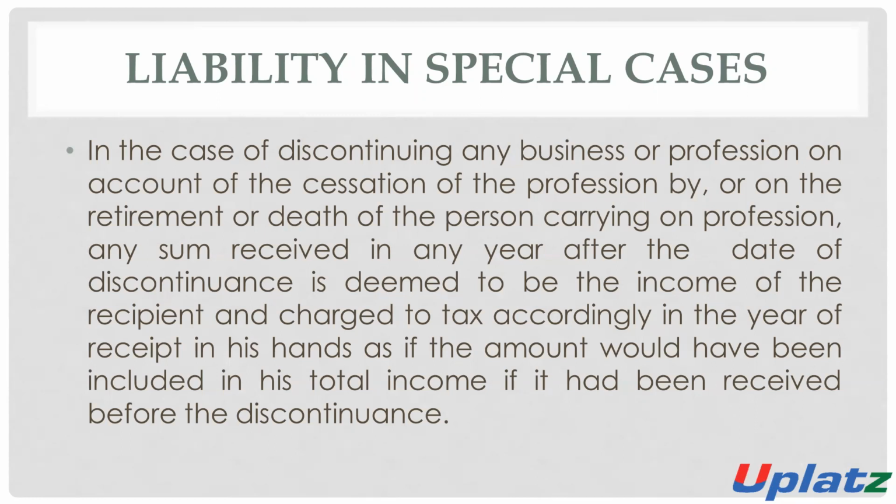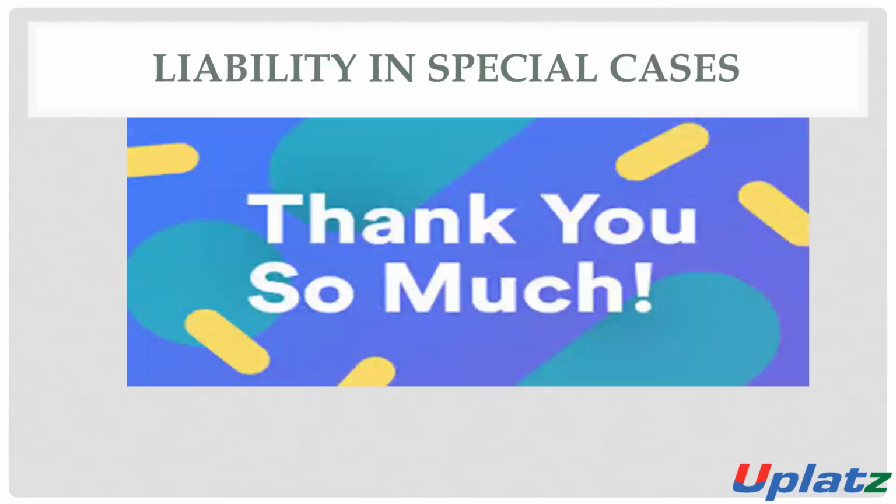If the amount would have been included in the total income had it been received before the discontinuation, then it will be included in the income at that time. But if it is received after, then it will be taxable in the year when it is received.